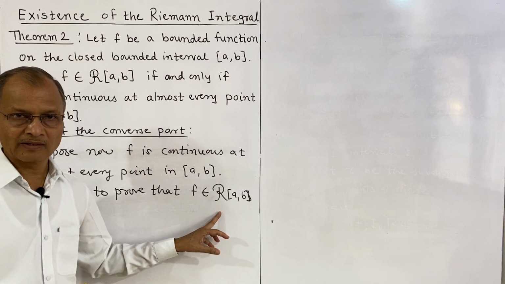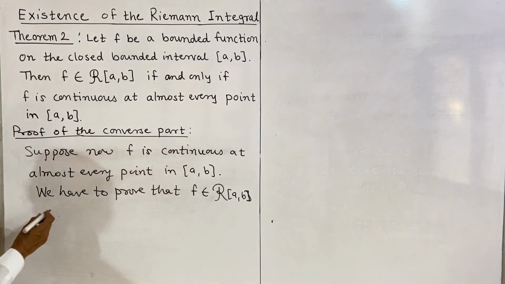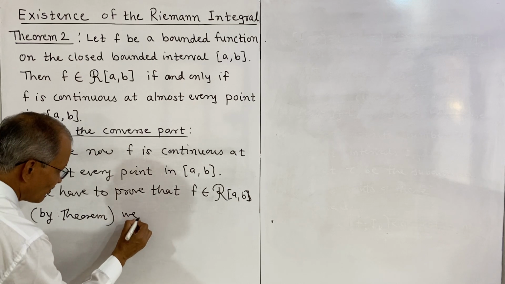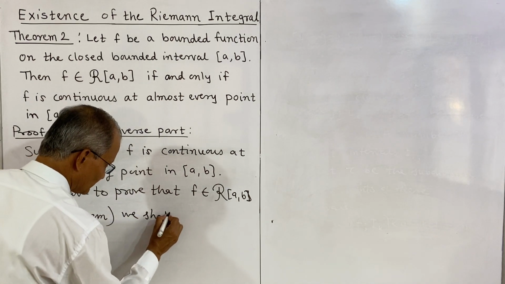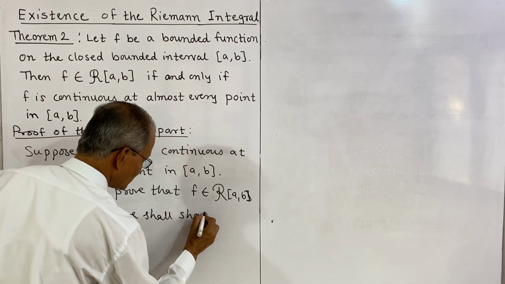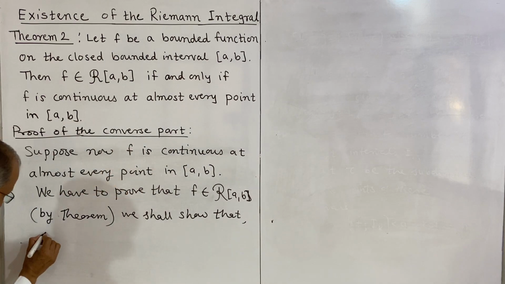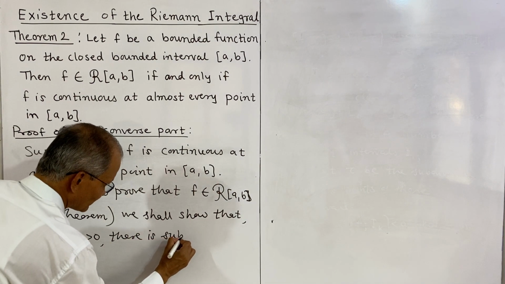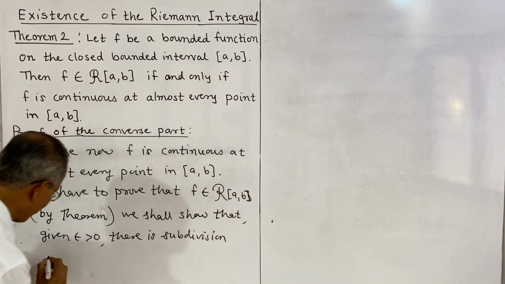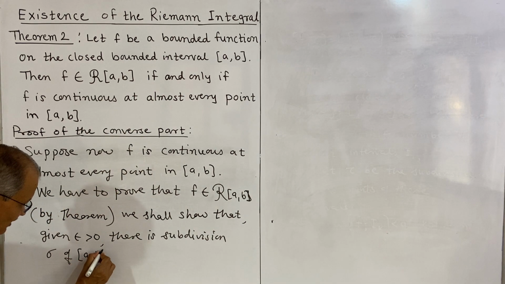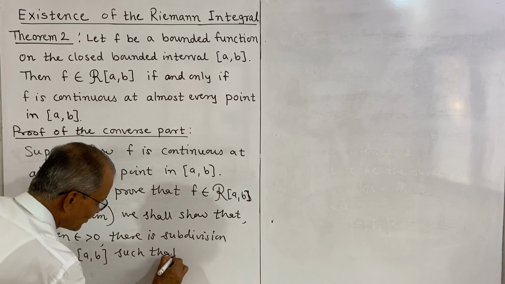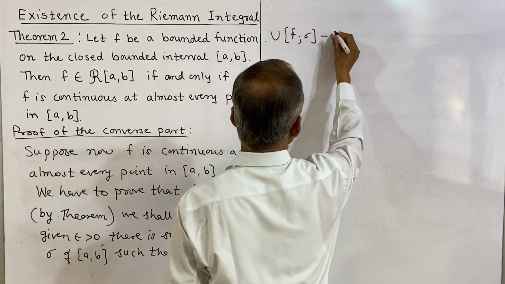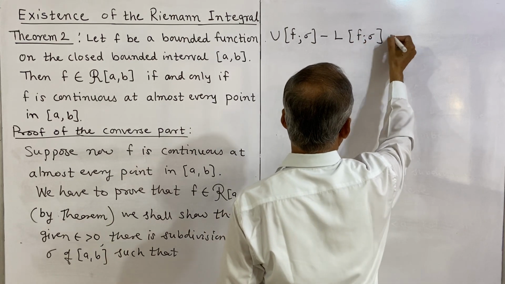So a function is Riemann integrable if, by theorem 1, we shall show that given epsilon greater than 0, there is a subdivision sigma of the closed interval a comma b such that upper sum of f on sigma minus lower sum of f on sigma is less than epsilon.